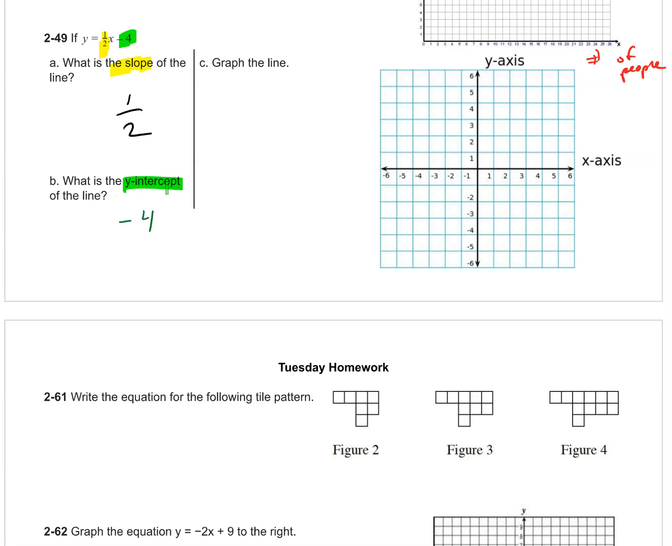Okay, graph the line. Y-intercept, we'll put a point there first. Remember the slope is change in y over change in x. You can also think of it as rise over run. So from this point, you rise up 1 and you go to the right 2. Up 1 over 2, up 1 over 2. And you can go backwards in the same pattern. And that's the whole problem.